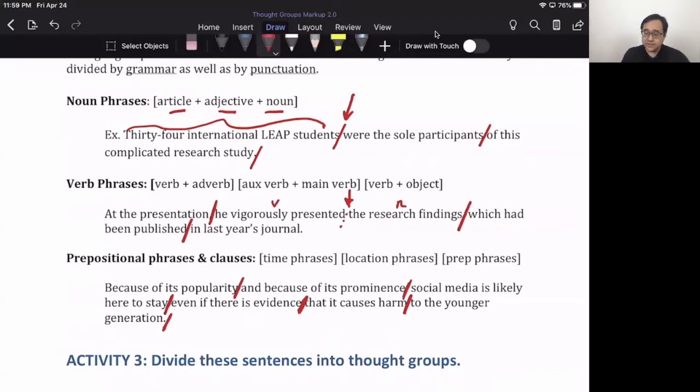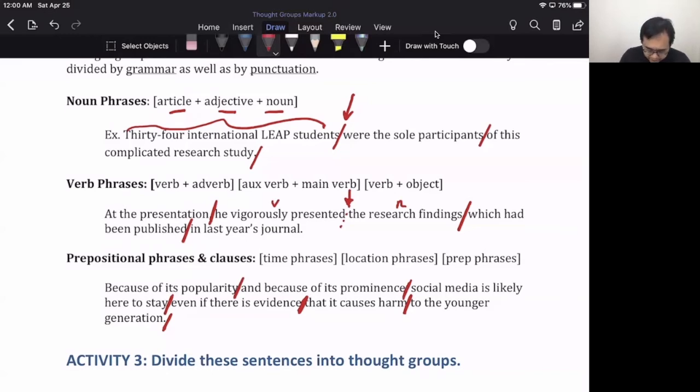So again, let's try reading this together, okay? So read it and then take a deep breath at the pause. Because of its popularity and because of its prominence, social media is likely here to stay, even if there is evidence that it causes harm to the younger generation. All right? So those are some clues that can help you, grammatical clues.